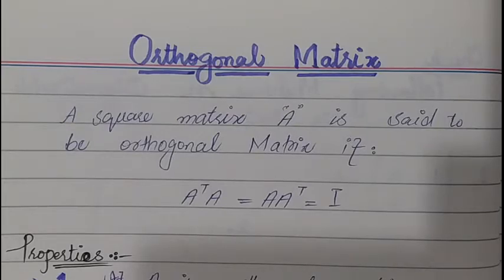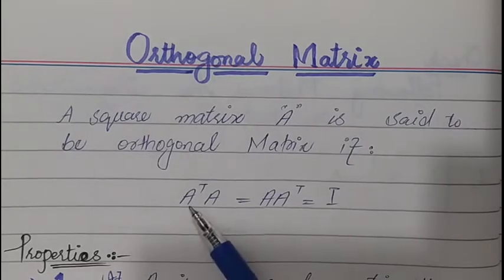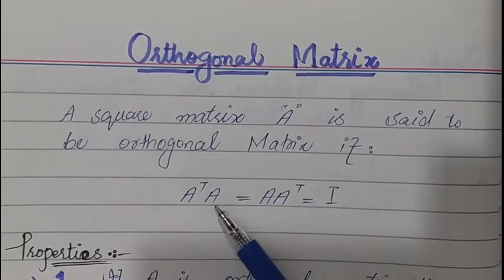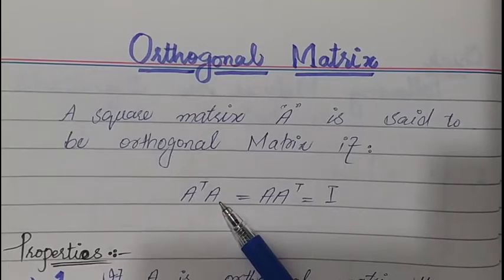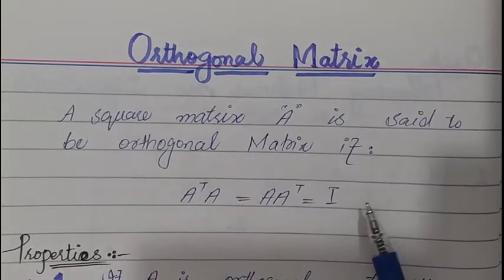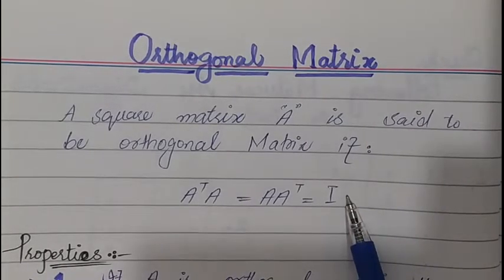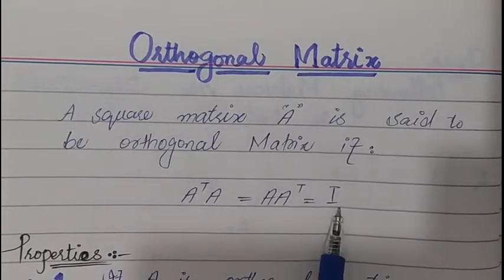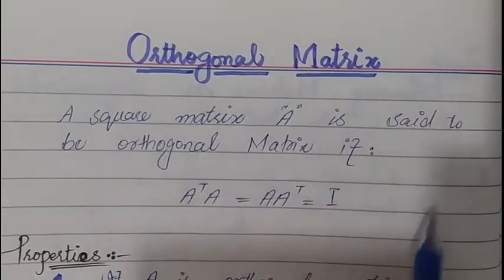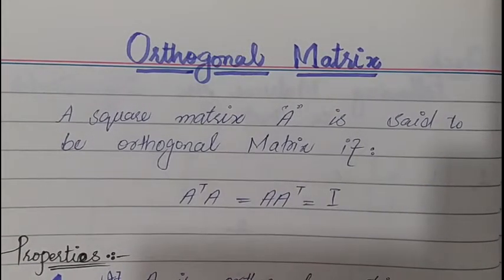Today our topic of discussion is the orthogonal matrix. A square matrix is said to be orthogonal if the multiplication of its transpose and the matrix always gives us an identity matrix. This is the definition of an orthogonal matrix. Now we discuss its properties.